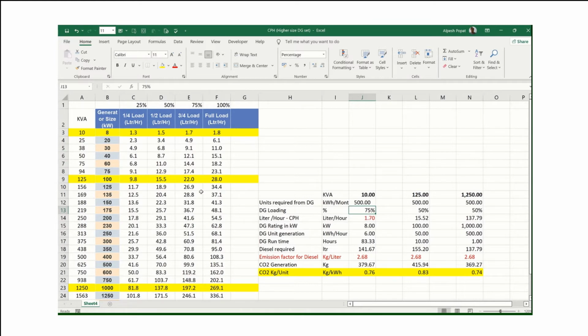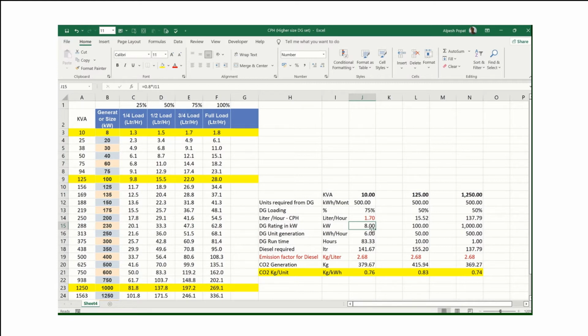Now, if my generator is running at 75% load, which I have taken here, that means it will consume 1.7 liters per hour. So I have taken the CPH, that is the consumption per hour, which is 1.7 liters per hour. Now, a 10 kVA DG means its kilowatt capacity is 8. If you don't know, you have to multiply 10 into 0.8, so you will get 8 kilowatt. So technically, 8 kilowatt is the final rating, the ultimate capacity of the DG set.